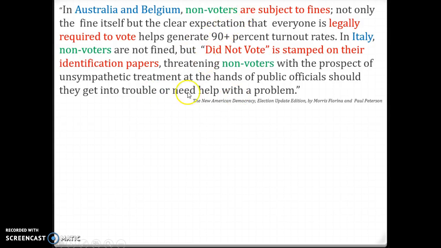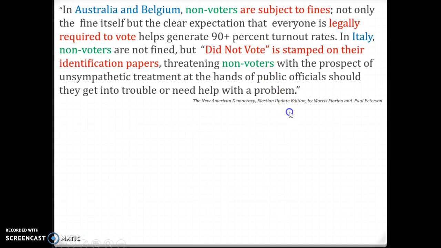Here we have a paragraph that does not have a topic sentence. It has a lot of information, and it keeps talking about non-voters, and in three places: Australia, Belgium, and Italy. It tells us what happens if the citizens do not vote. We see in Australia and in Belgium, they have to pay a fine, they have to pay money. In Italy, they get this "did not vote" on their papers. So again, there's some kind of result or consequence.